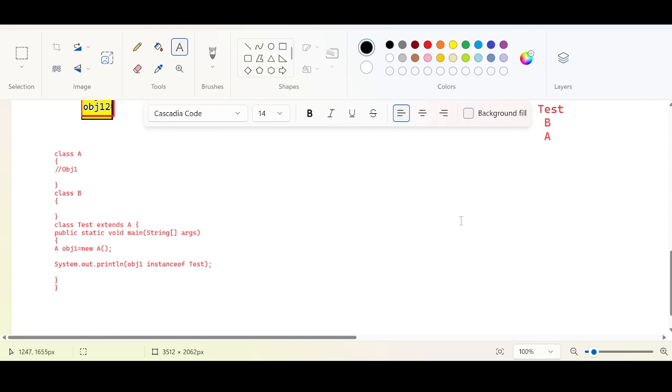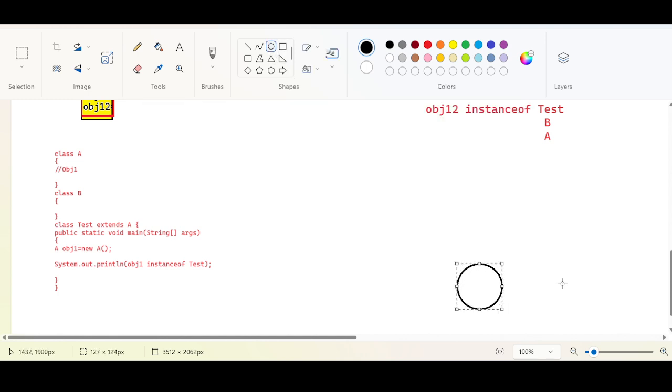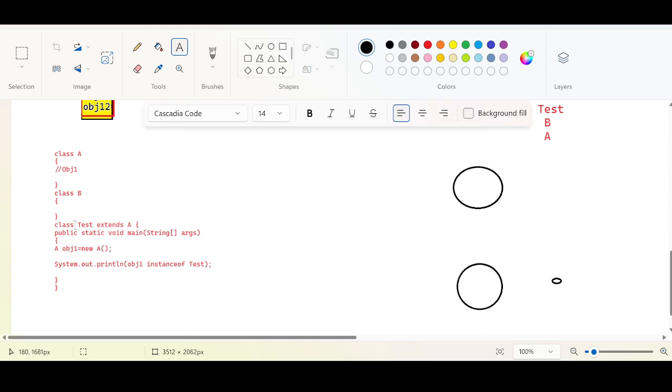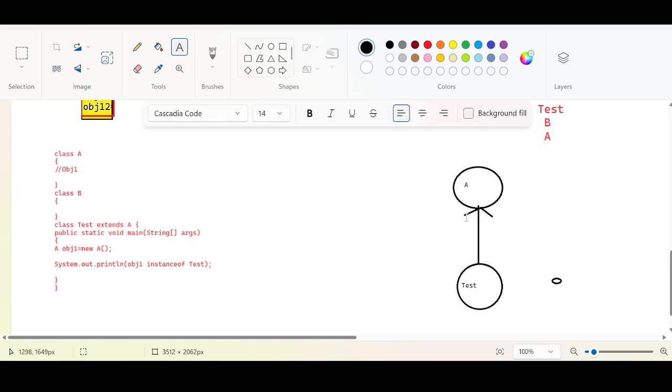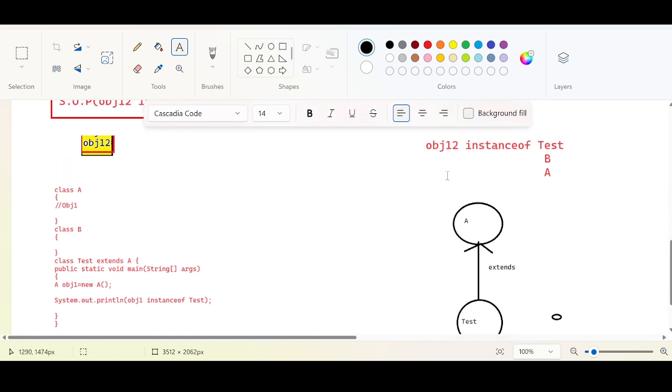Always create a kind of diagrammatic mapping. There are three classes, and I am talking about the classes in relationship now. The Test class, how is it related to class A? By using this extends keyword. Of course, we have another class B, which is a different thing. And how is class A related? Somewhere it is related to the Object class.